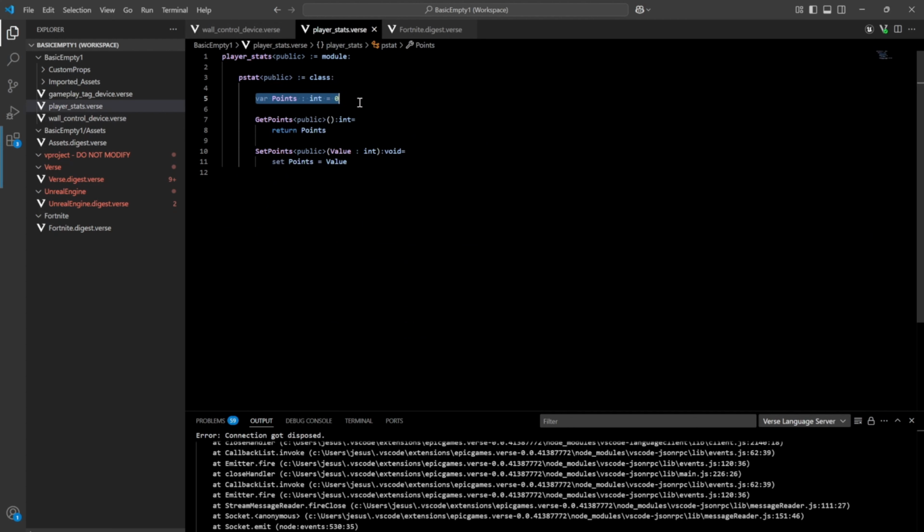But we're going to use the ability of encapsulation to keep it private, but then you can alter or edit it with these getter setter functions or methods that are public members of the class pstat. So you can get points and then set points and you're good to go.